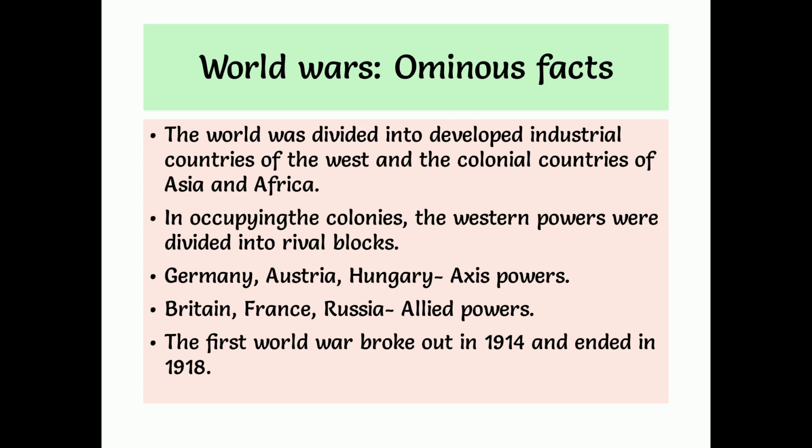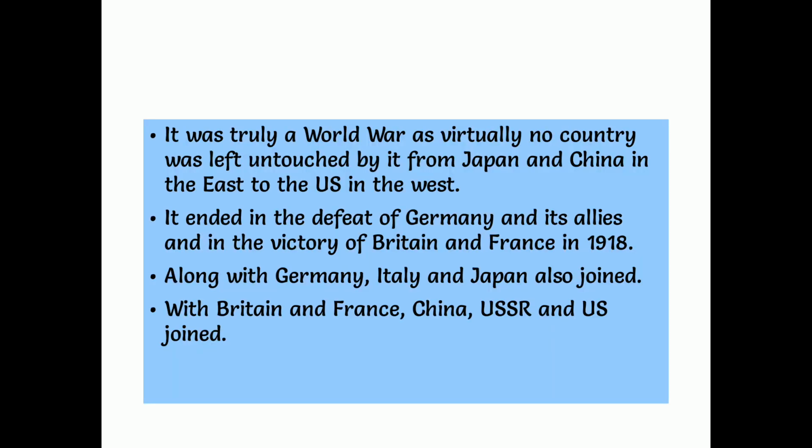Here I did not give the information about World War II, but I am saying now you can remember that, children. World War II started in 1939 and ended in 1945. You remember this and note down the point also. It was truly a world war, as virtually no country was left untouched by it, from Japan and China in the east to the US in the west.